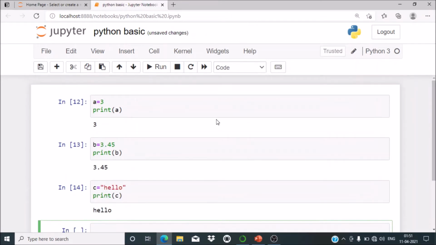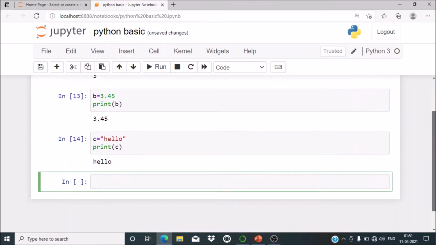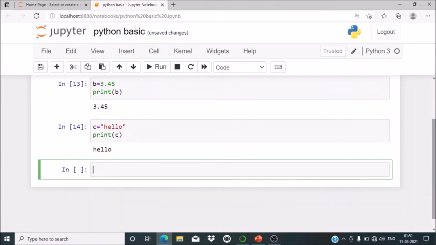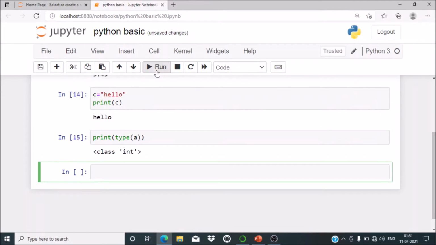Now I want to check what is the type of A. So there is a command. I will write print type of A. So it will give you the type as class integer.